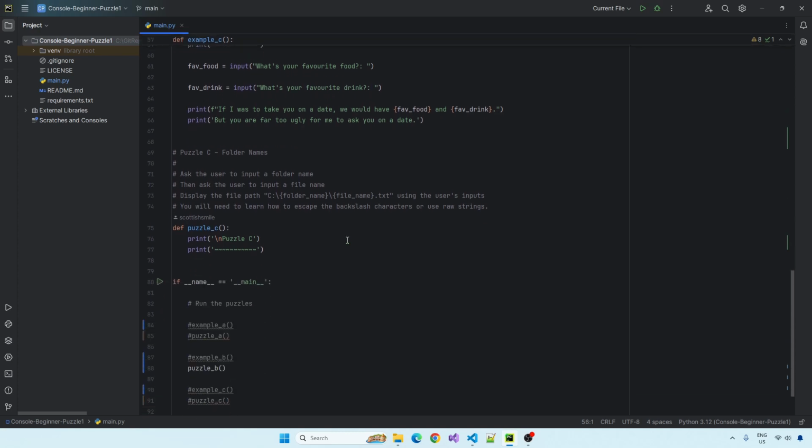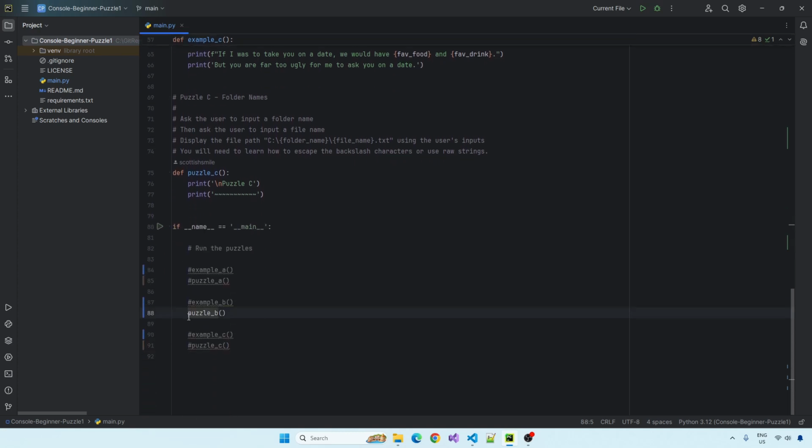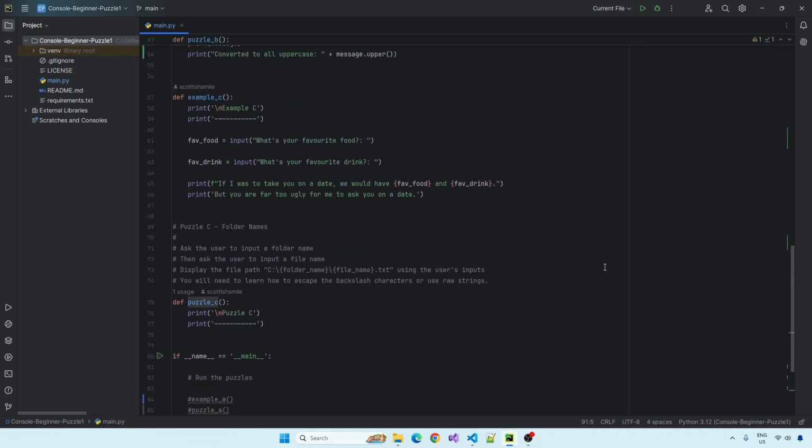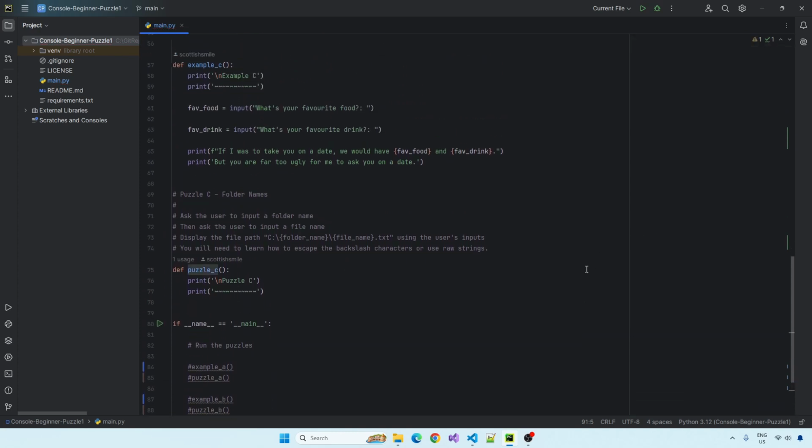And then puzzle C, the last one. Let's comment out puzzle B, uncomment puzzle C. Puzzle C, folder names. Ask the user to input a folder name, then ask the user to input a file name. Display the file path using the user's input. So really we're just using string interpolation again. But we'll need to learn how to skip the backslash characters or use raw strings. So I'll demonstrate both of these for you.